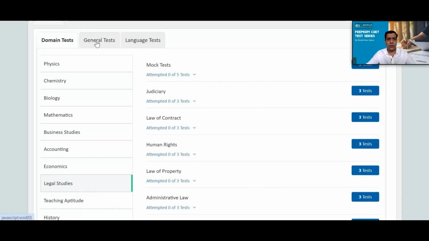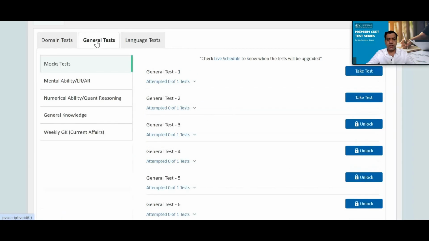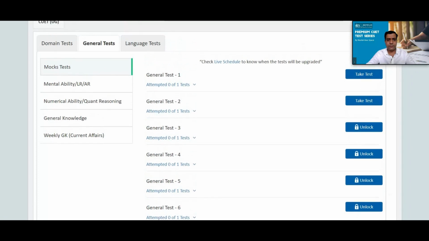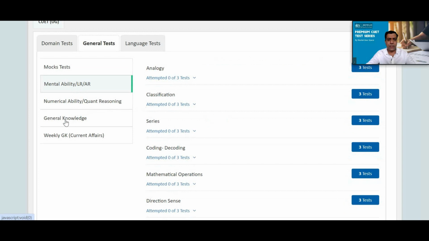Okay. Now, if you want to see the general test, you will go to the general test. In the general test, you will be seeing these are full length mock tests. 10 full length mock tests are there. And if you want to go to the sectional specific tests, you will be clicking here: mental ability, numerical ability, general